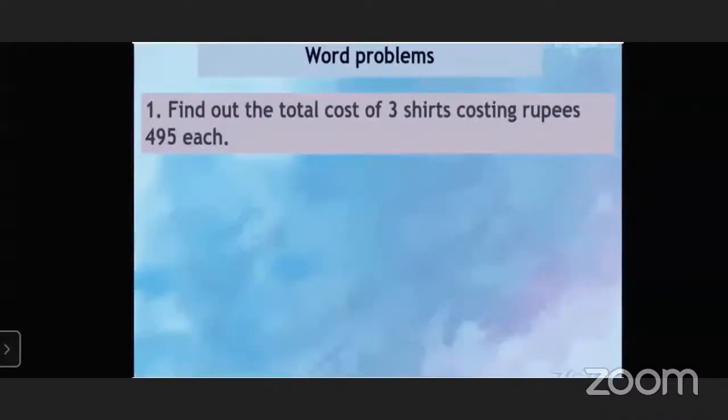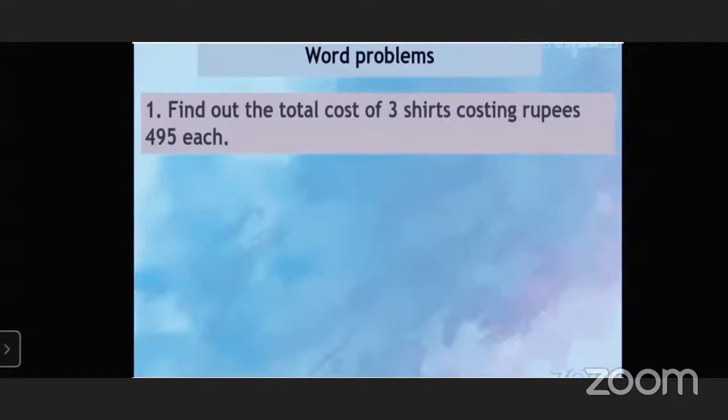Word problems are very important and some students are unable to understand word problems. Word problems are very easy, but because of just understanding the sentence, we are unable to solve them. But the questions are very simple. Now we are going to learn how to solve the problem.